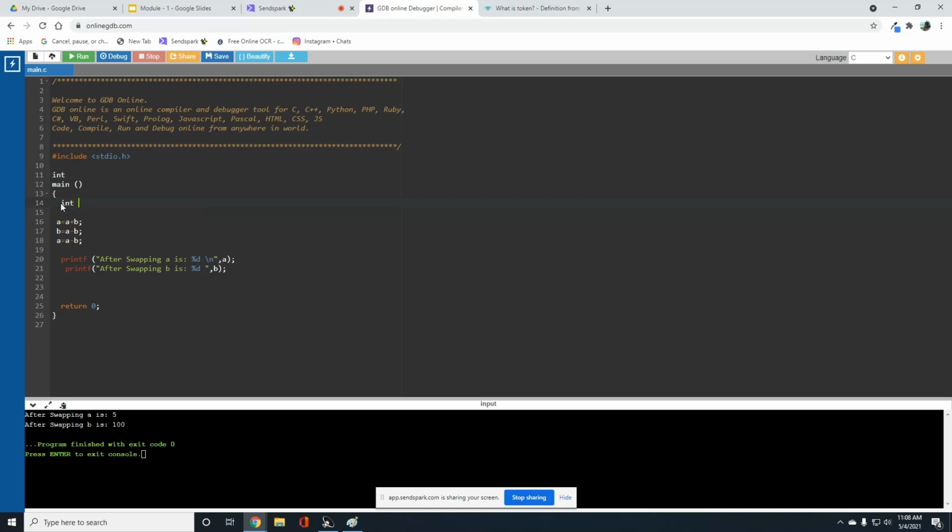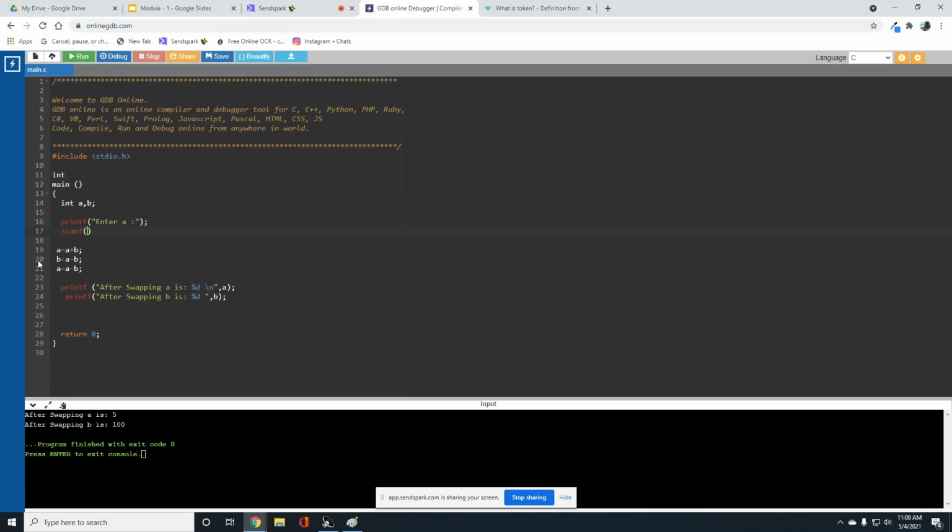So here I'm simply declaring integer A, integer B. I'm not passing any values because I want to ask the user to enter A value and B value. So for that reason, with printf, I'm asking the user to enter A value. By reading this message, the user will enter something on the screen. Immediately, the compiler should read the value, right? So using this scanf function, you can read the value.